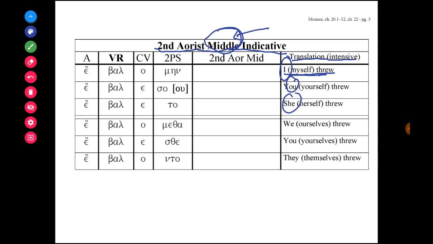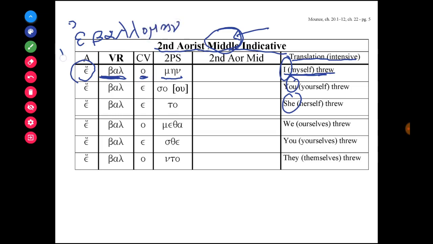The way I would form it is, again, I would take the augment or epsilon, take the verbal root. So the aorist form always wants to use the verbal root, and then the connecting vowel plus the secondary middle passive suffixes. So if I wanted to say, sorry, I myself was throwing, if I wanted to do the imperfect middle, it would be eballomen.